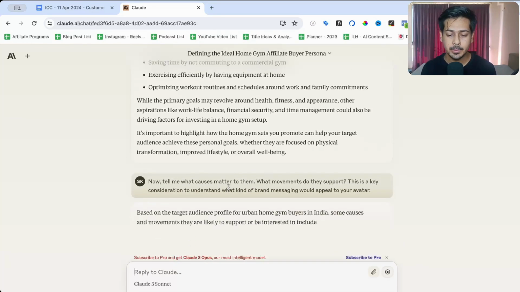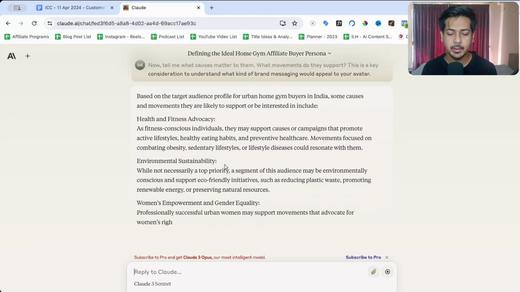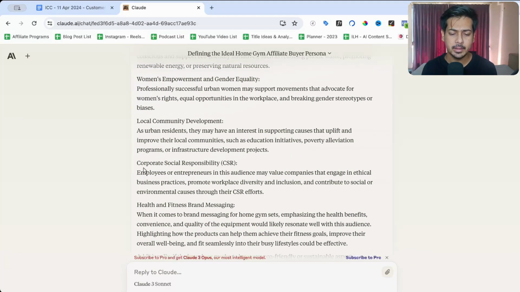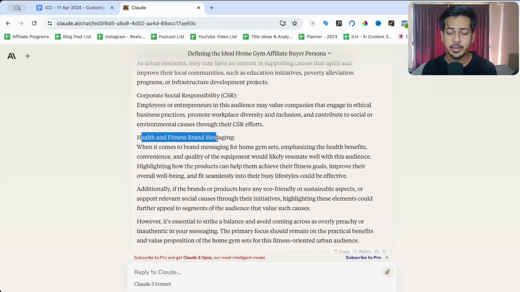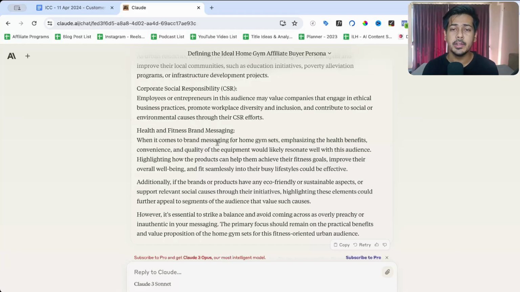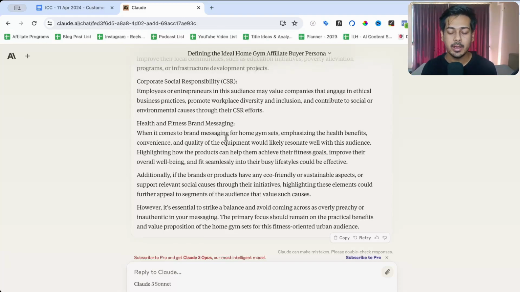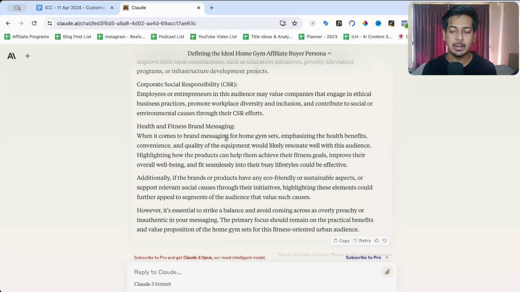Okay. So, okay. Health and fitness advocacy, environmental sustainability, women's empowerment and gender equality, very important. Local community development, yes. Corporate social responsibility, health and fitness branding message. So, okay. When you promote home gym sets or anything related to health, you must emphasize the health benefits. Okay. Always emphasize the benefits. Do not run after this is the best gym because it is used by many. Emphasize what benefit. Okay, answer the question, what's in it for me? Answer what the products you are promoting will help them with in the long run.